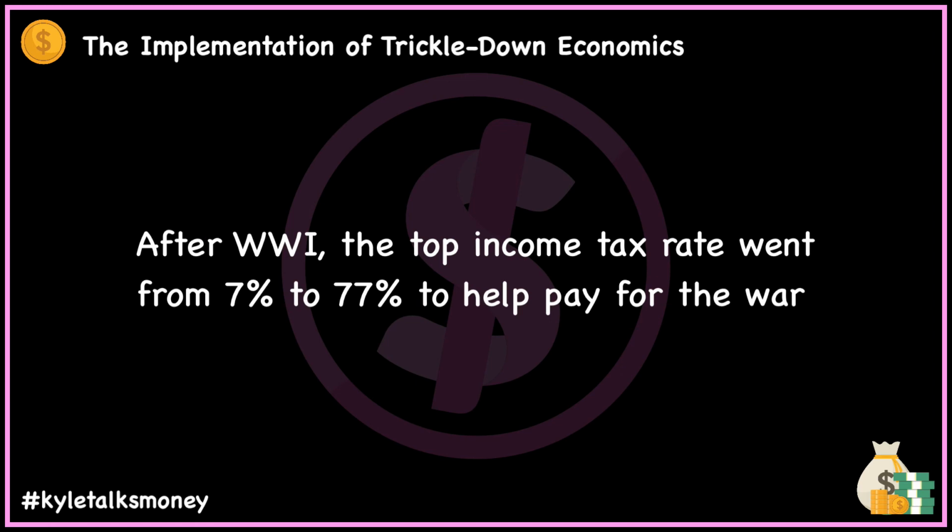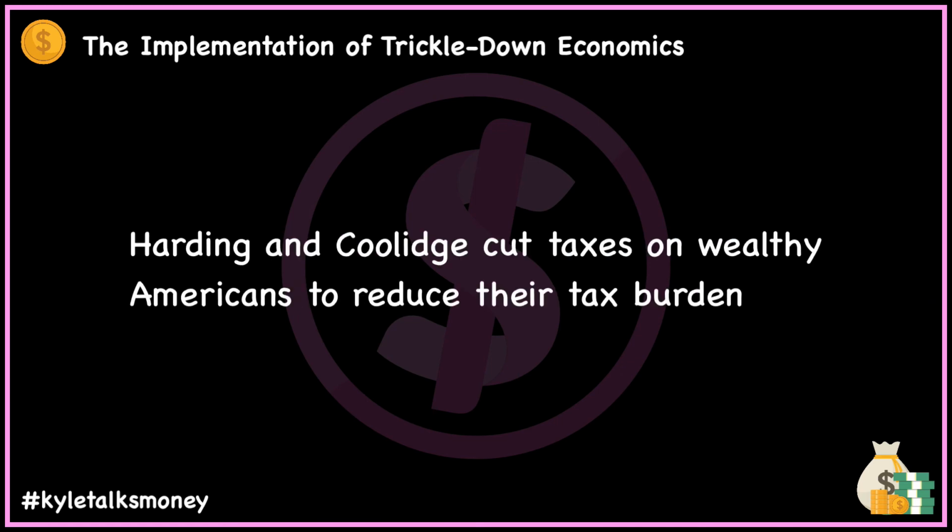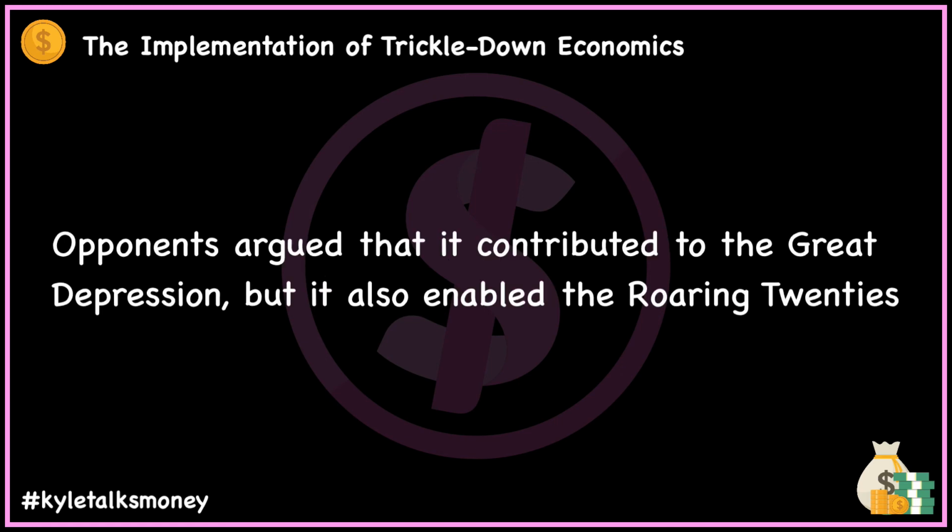After World War I, top income tax rates had risen from a modest 7% to 77% to help pay for the war. This high rate would fall into the prohibitive range of the Laffer curve, according to the theory. The Harding and Coolidge administrations passed a series of tax cuts to reduce wealthy citizens' tax burden, which had ballooned. Although opponents argue that this kind of policy contributed to the Great Depression, Arthur Laffer points to the resulting increase in tax revenue, GDP, and employment as evidence that the tax cuts worked by boosting production.